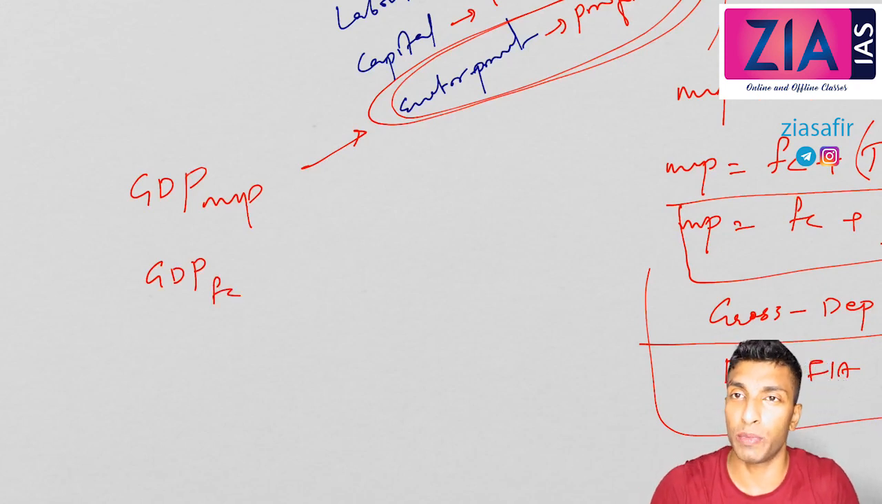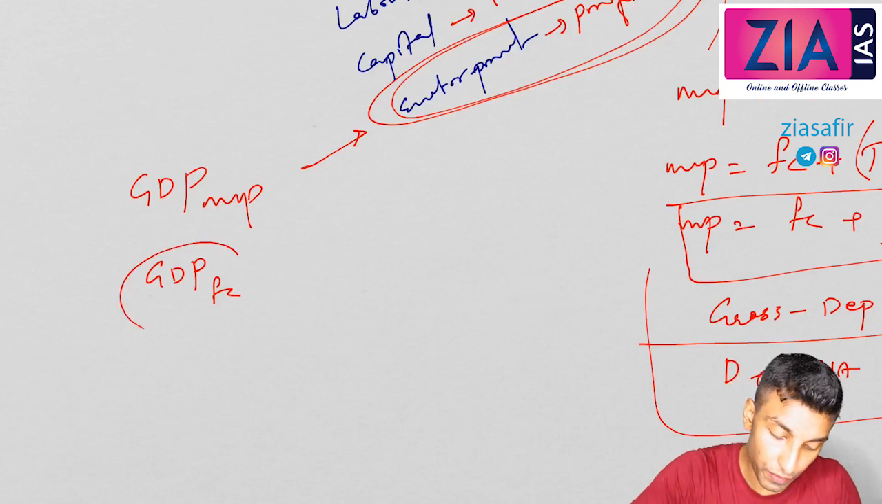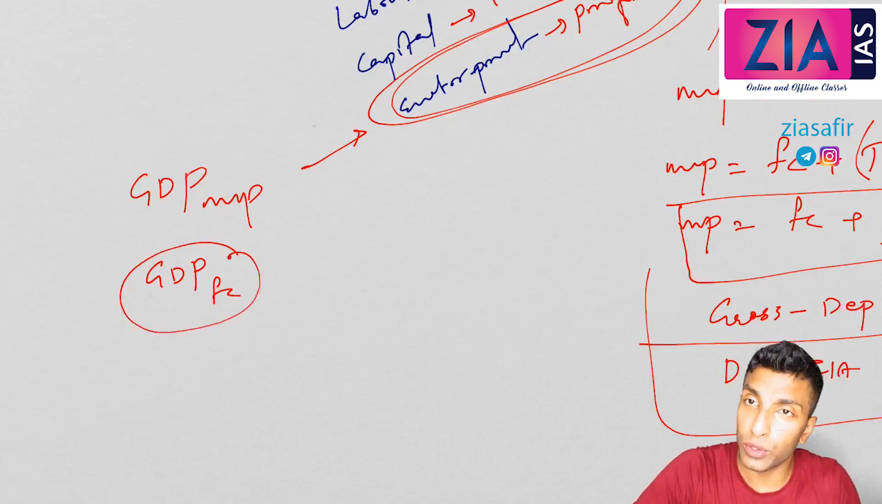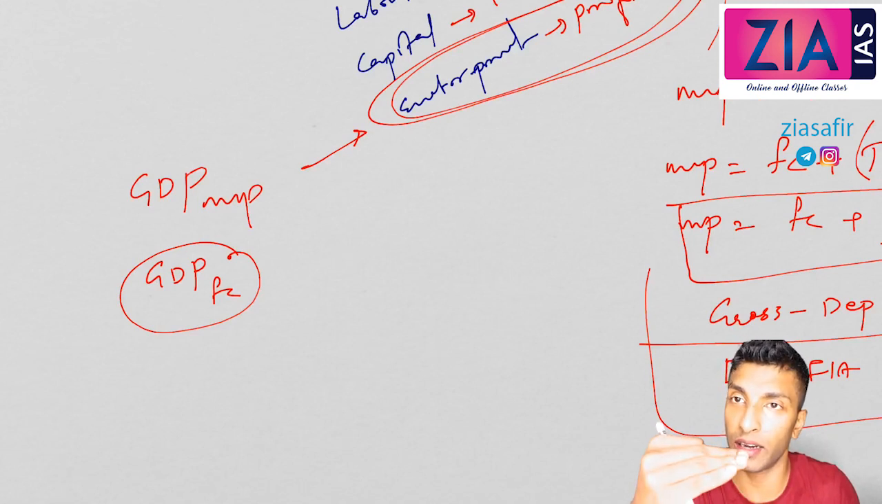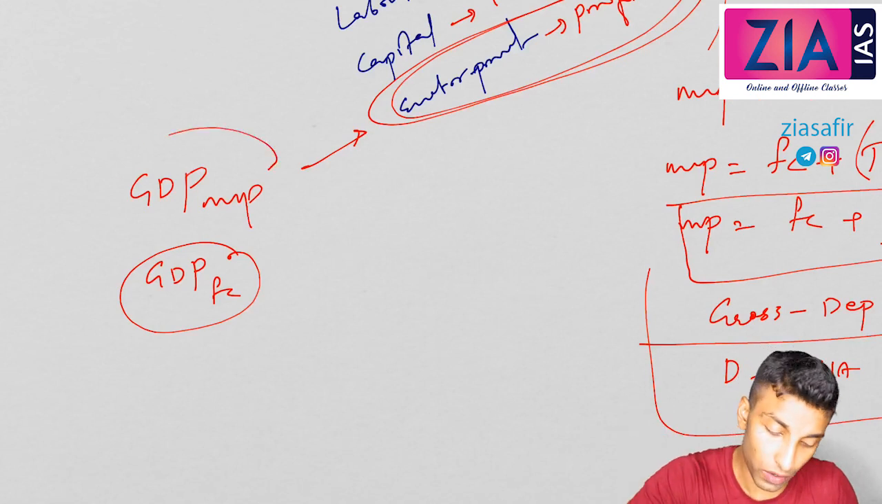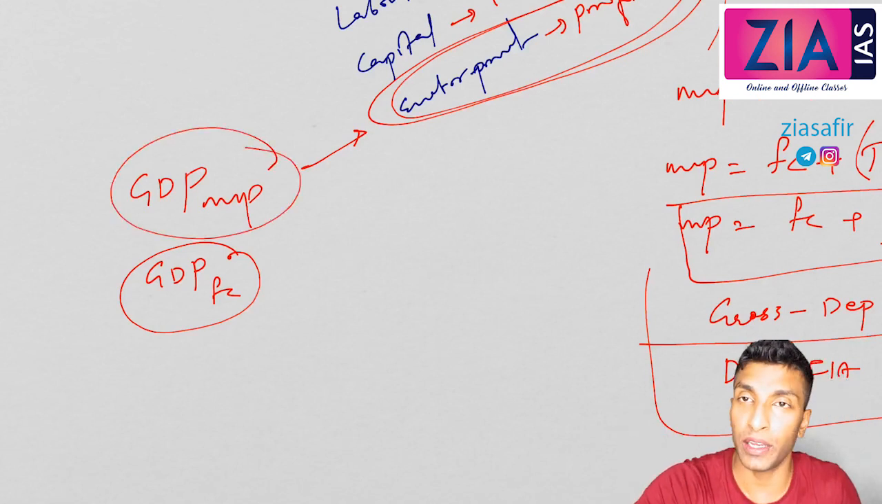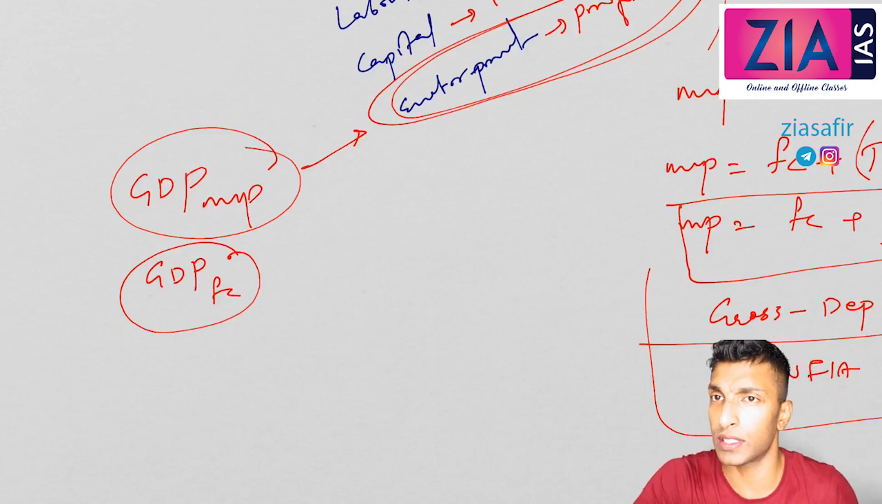Which one do we use to measure GDP? Till 2015 we were using this. In 2015 the methodology in measuring the national income changed, and from 2015 onwards we are using GDP at market price. The reason I'll tell you towards the end of this discussion.